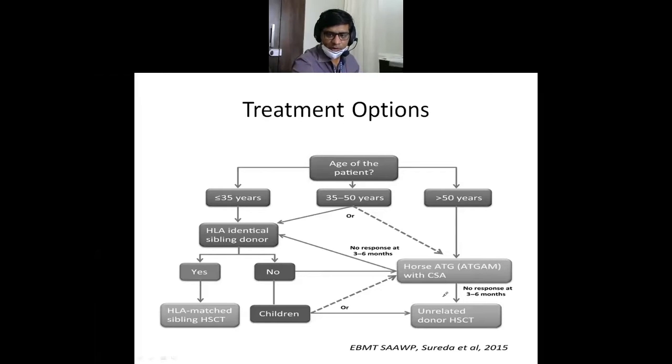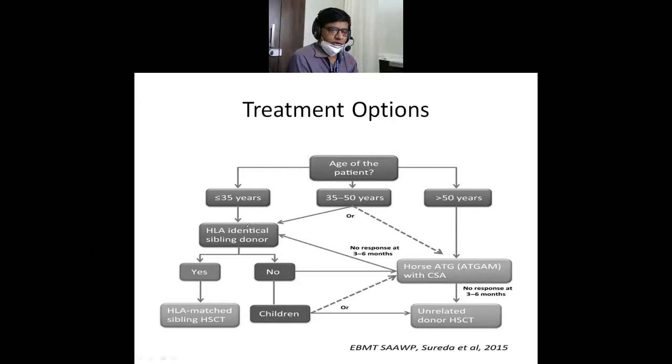If there is no response at 3 or 6 months in this patient, we have to go for the transplant. Initially we will try searching for an HLA match donor, but if it is not available, we have to go for an unrelated donor search. There is NMDP, that is National Marrow Donor Program. Like registries are available, DATRI is the Indian registry. These are the marrow donor registries available all across the world, and someone can be a voluntary donor for these patients by donating stem cells. Usually, these stem cells are collected from the peripheral blood only.